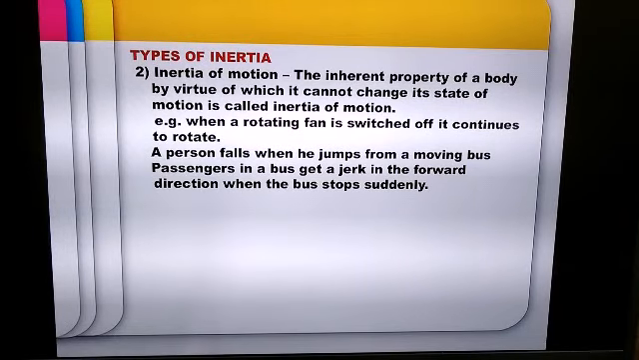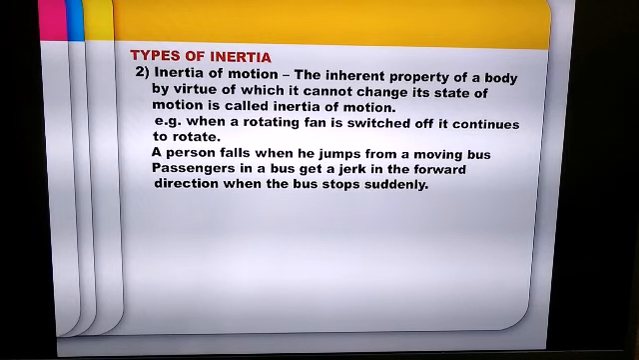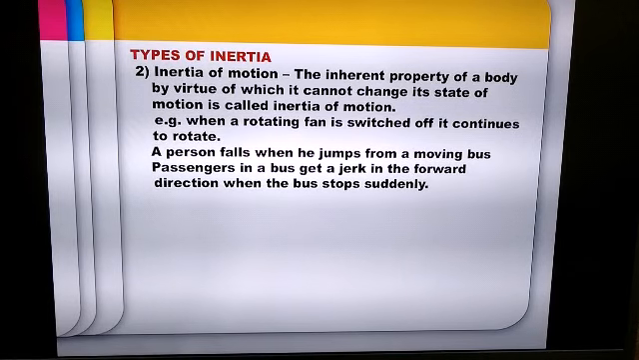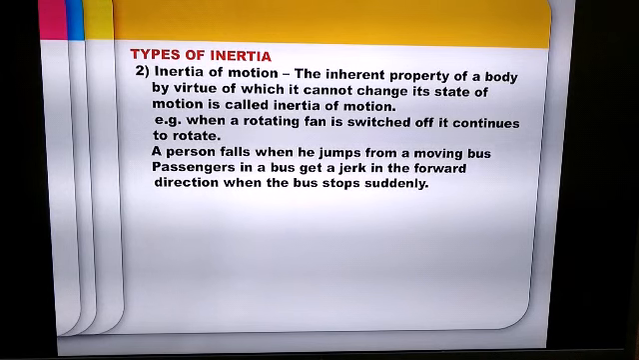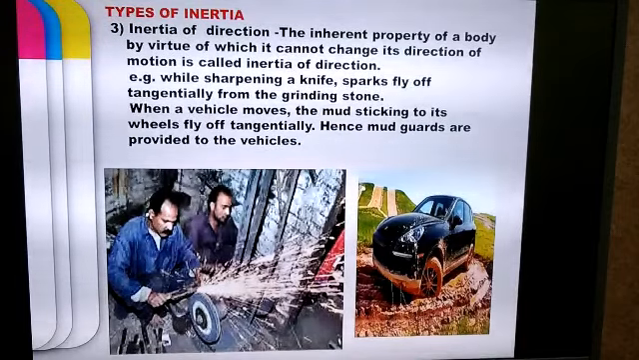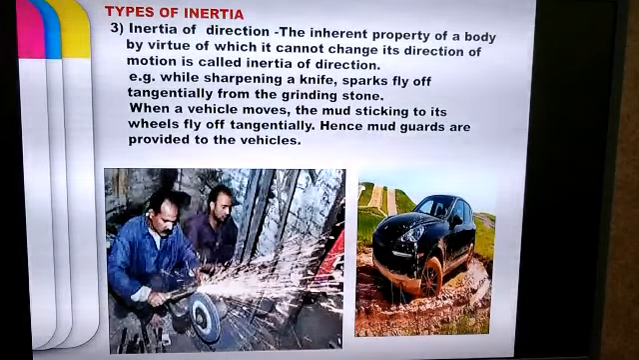So what is meant by inertia of motion? The inherent property of a body by virtue of which it cannot change its state of motion is called inertia of motion. The third kind of inertia is inertia of direction.